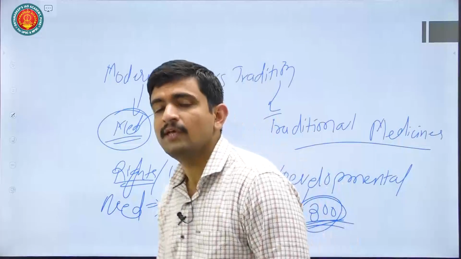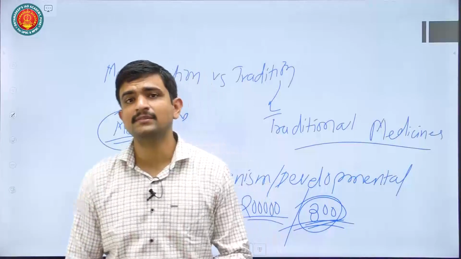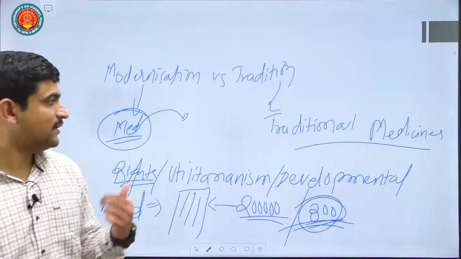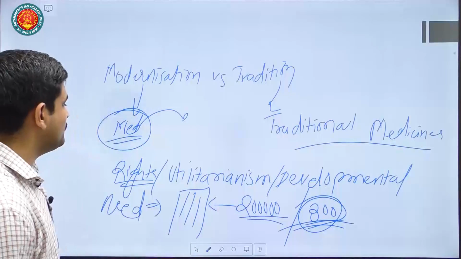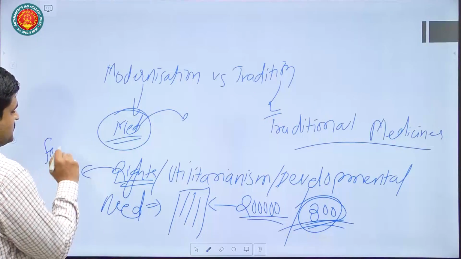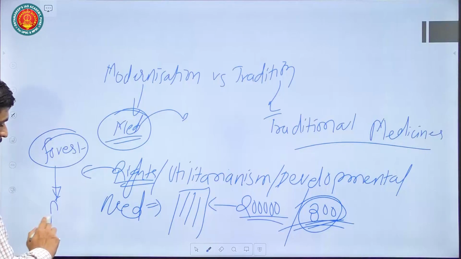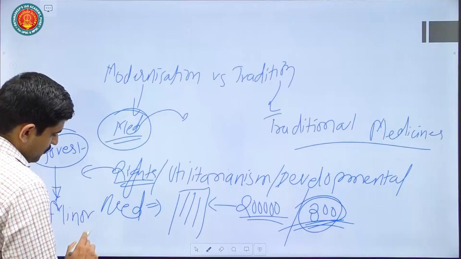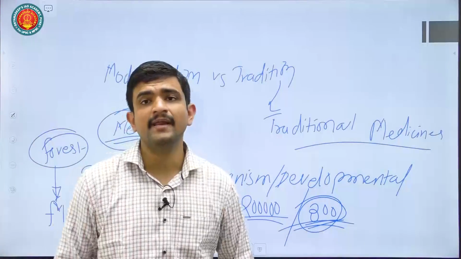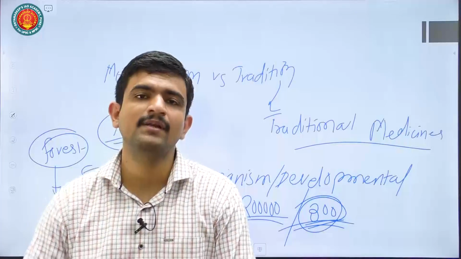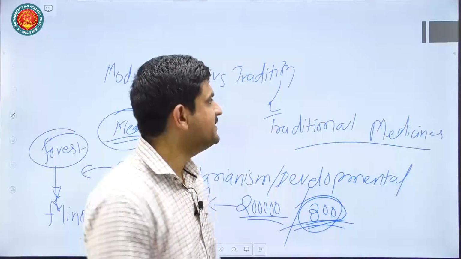Utilitarian philosophy you learn in GS4. The same dilemma you will see in this kind of situation: whether tribals should be totally replaced, or they should be rehabilitated, or they should not be touched at all, their area should not be touched at all. You can also mention their forest rights. Whether to give them the right to utilize all the minor forest produce or just regulated rights, that is also a classic dilemma that we are facing in terms of tribal development.